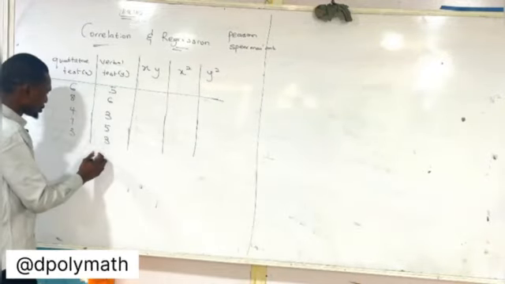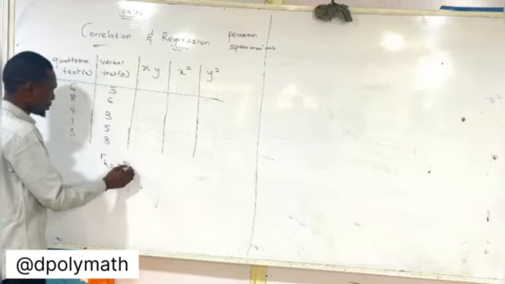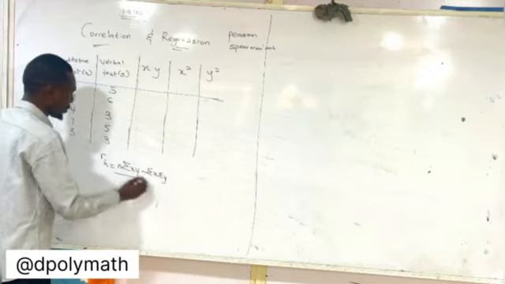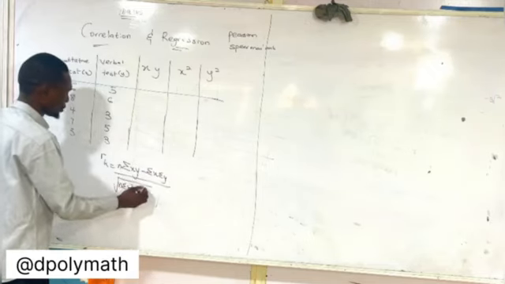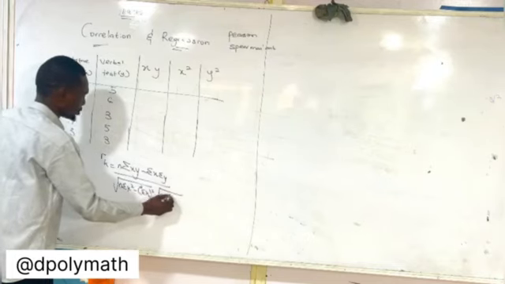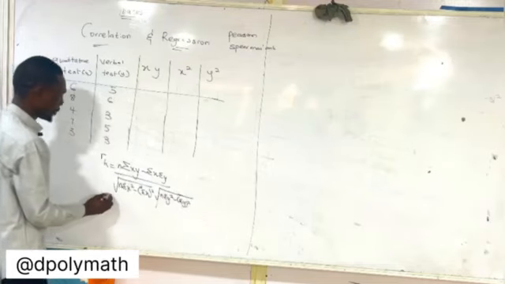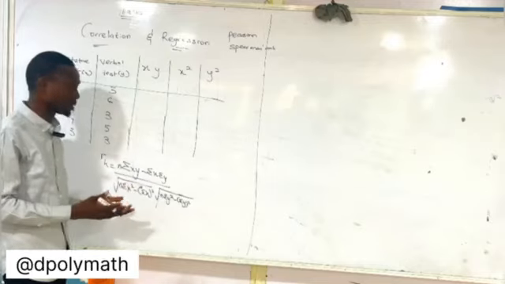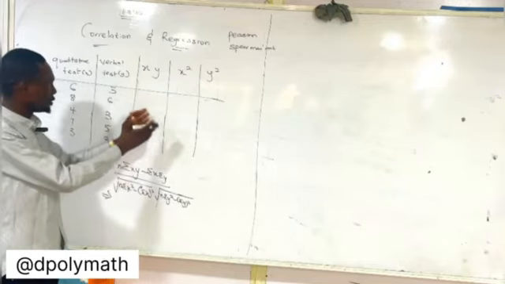The coefficient of correlation, r, is n summation xy minus summation x summation y, over the square root of [n summation x squared minus (summation x) squared] times the square root of [n summation y squared minus (summation y) squared]. Now, don't be so perplexed. It's not a complicated formula. So this is the formula, and I'm going to use it right here now.